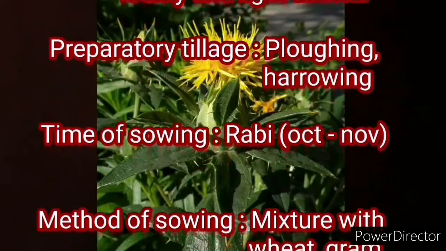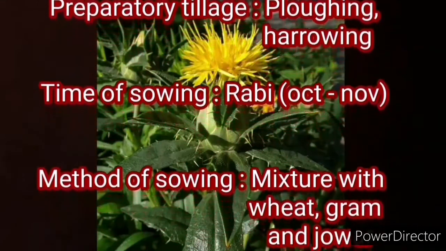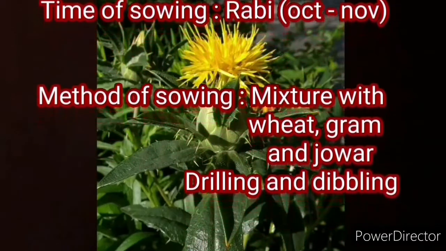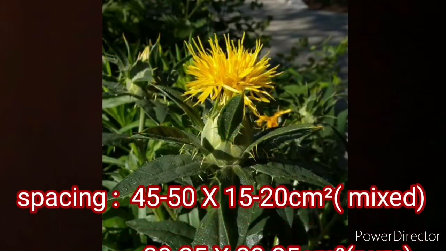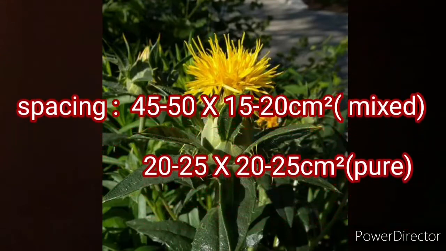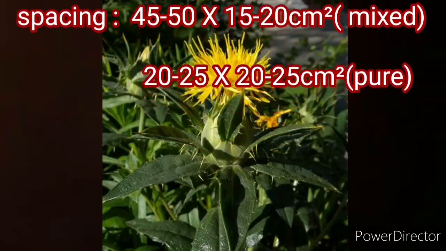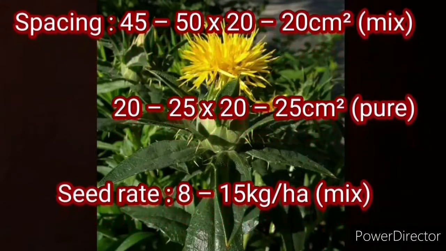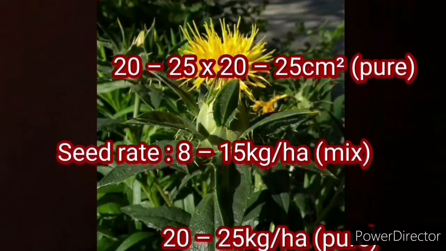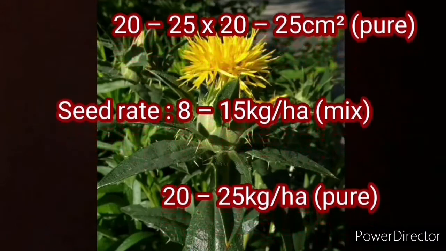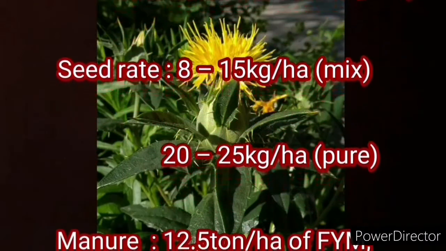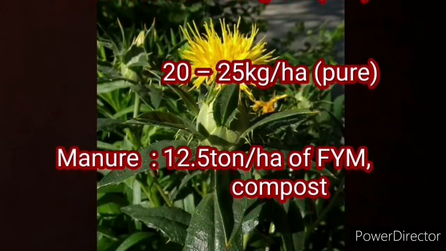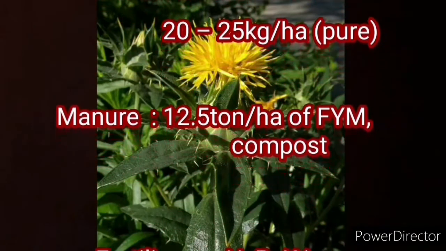Method of sowing is drilling and dibbling with mixture with wheat, gram and jowar. Spacing should be 45 to 50 into 15 to 20 cm square in case of mixed and 20 to 25 into 20 to 25 cm square in case of pure. Seed rate should be 8 to 15 kg per hectare for the mixture and for the pure 20 to 25 kg per hectare. Manure applied is the compost or farmyard manure and that is 12.5 kg per hectare.